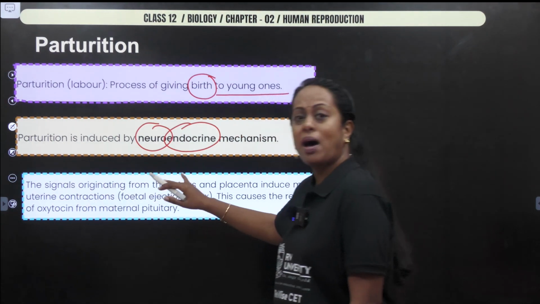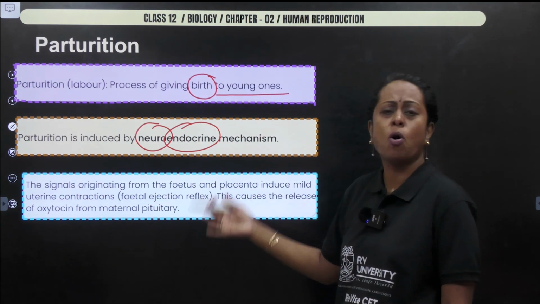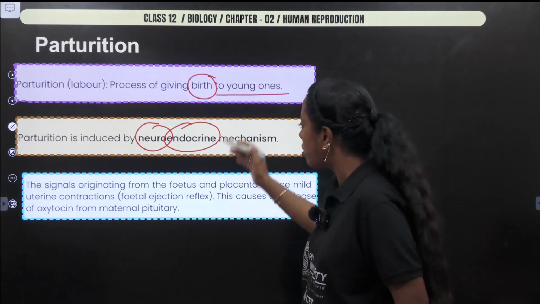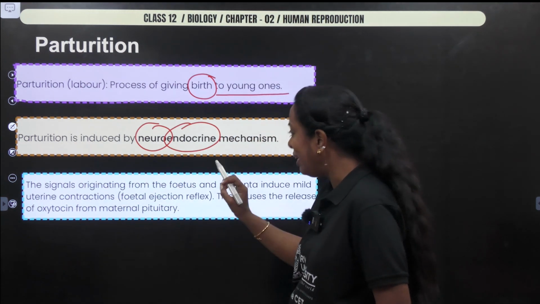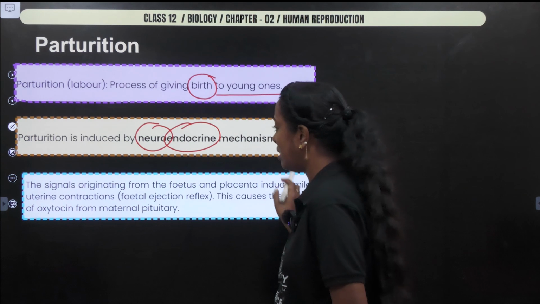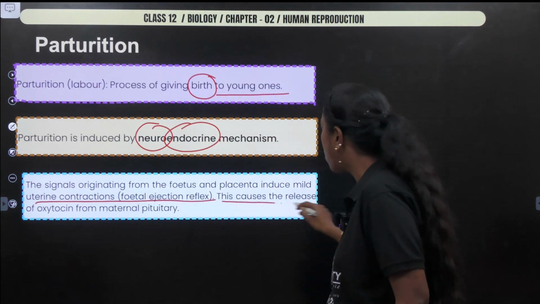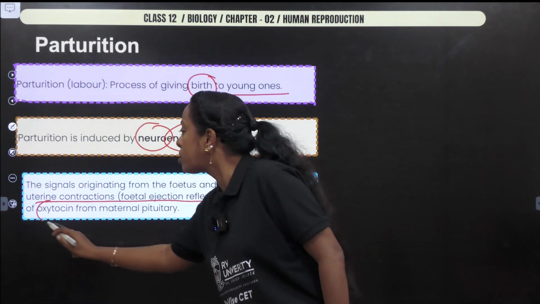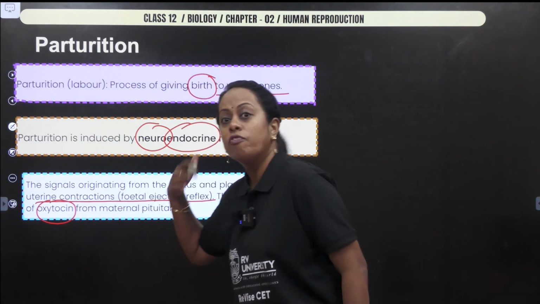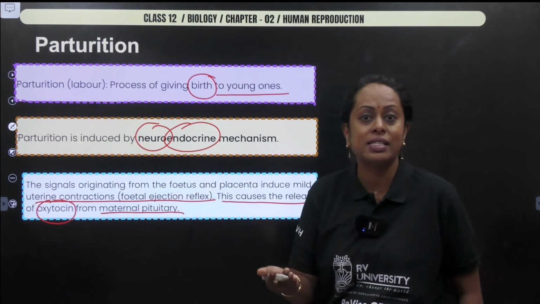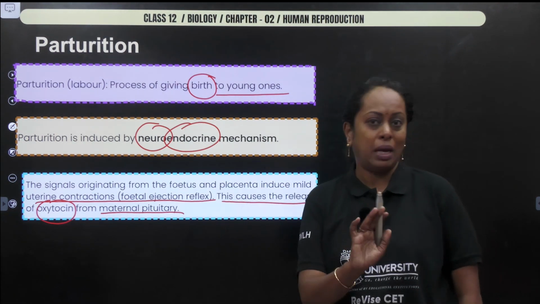Many times we have asked you this particular question: signals of parturition originate from whom? The fully developed fetus and the placenta, inducing uterine contraction, the fetal ejection reflex. This causes the release of oxytocin from where? From the maternal pituitary. Maternal pituitary, not the baby.